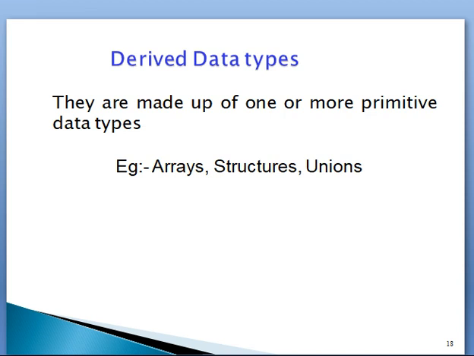Arrays, structures, unions are examples. Arrays will store similar data types as a group. Structures will use different, dissimilar data types as a group. Union will store dissimilar data types as one group.